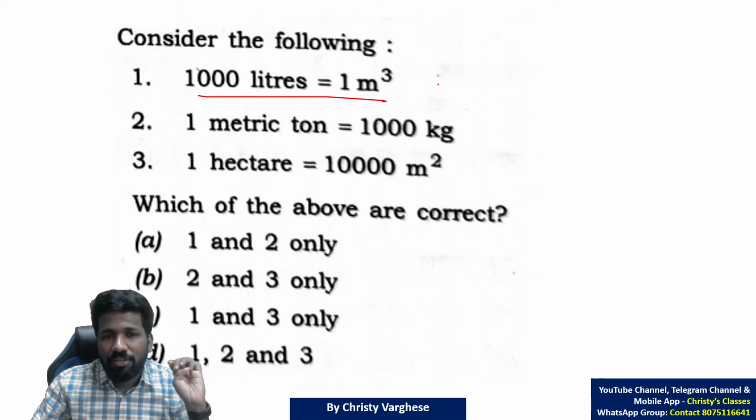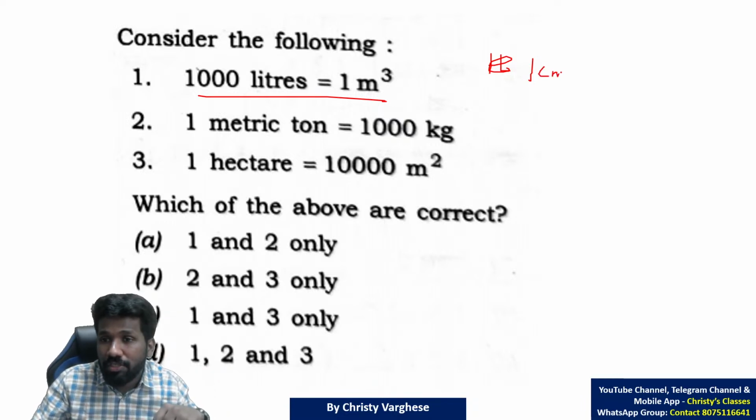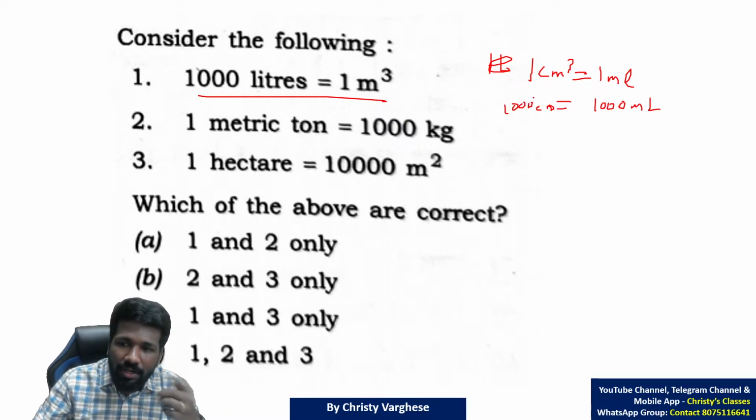With respect to centimeter I have written, 1 centimeter cube is equal to 1 milliliter. This way, 1000 milliliter is 1 liter, that is 1000 centimeter cube. That way you can convert it and find it.